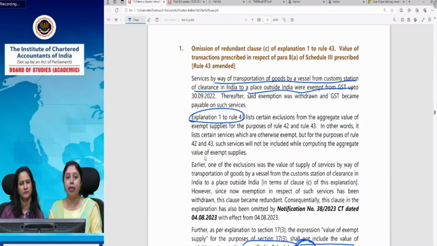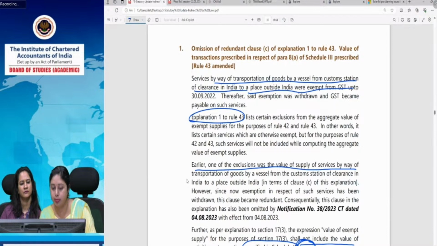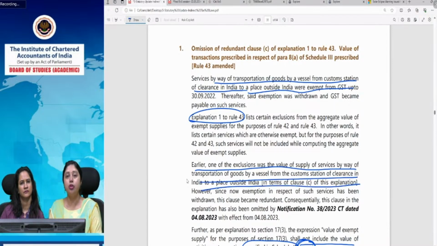It was earlier exempt from GST, but it was so earlier one of the exclusions was this. Okay. It was not taken as an exempt supply. It was included in the exempt supply. It was not an exclusion. It was an exclusion. Sorry, let me see. I think actually now the exemption has been withdrawn. So this entry has also become exempt. This clause. Exemption has been withdrawn.